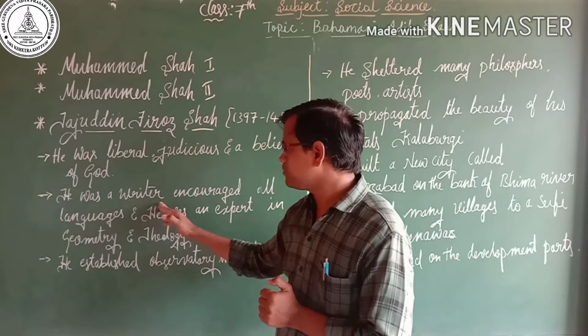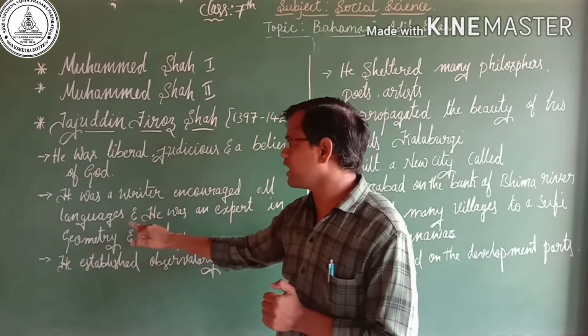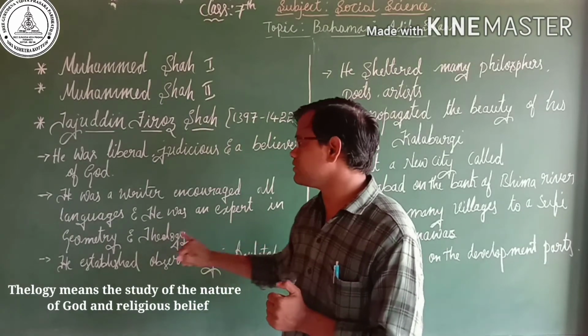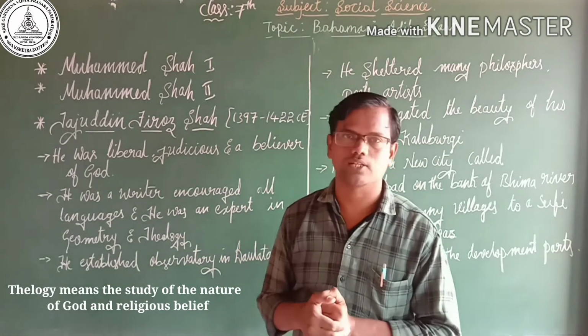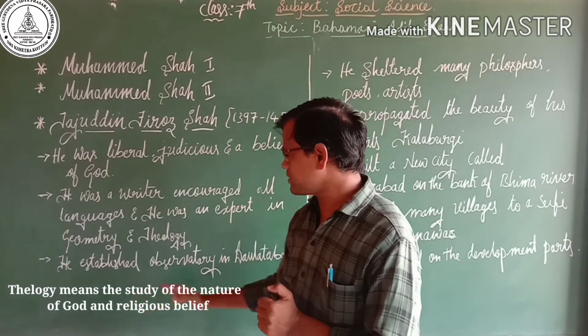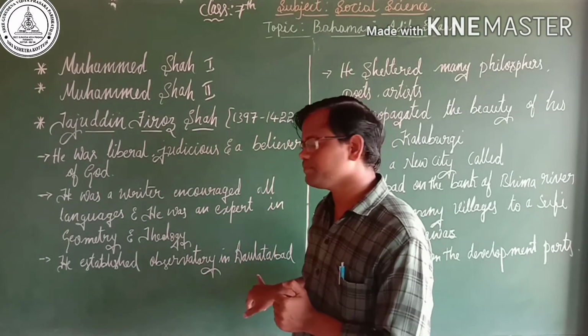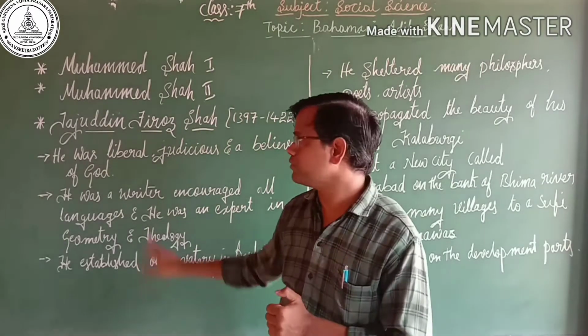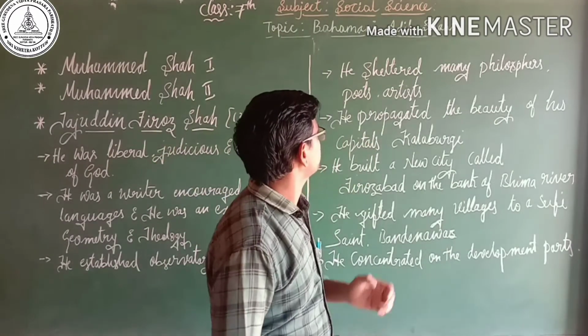He was also a writer and encouraged all the languages, and he was an expert in geometry and theology also. He established an observatory in Daulatabad. It was also one of the great achievements of Firoz Shah.